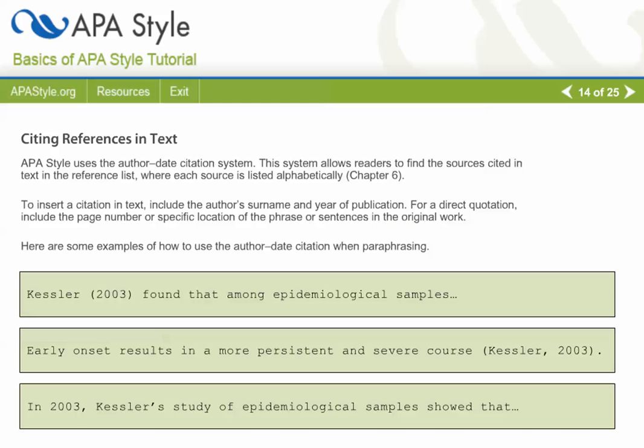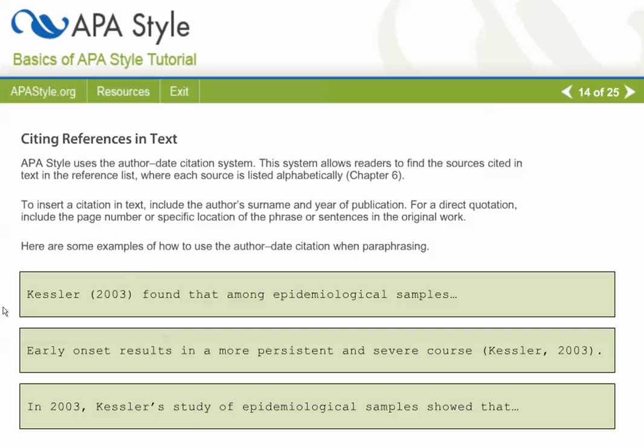APA style uses the author date citation system. This system allows readers to find the sources cited in text in the reference list, where each source is listed alphabetically. To insert a citation in text, include the author's surname, that's the author's last name, and year of publication. For a direct quotation, be sure to include the page number or specific location of the phrase or sentences in the original work. Here are some examples of how to use the author date citation when paraphrasing.